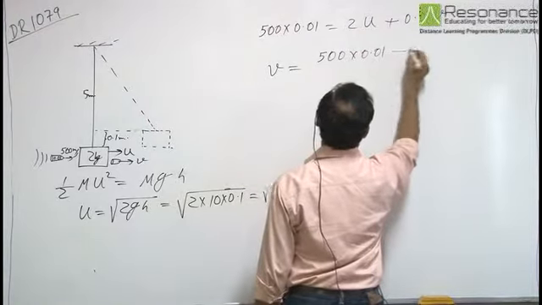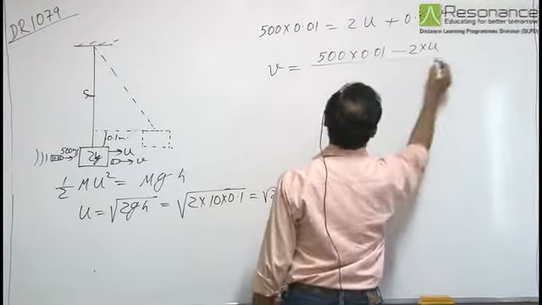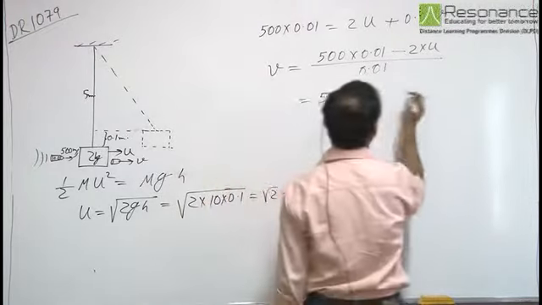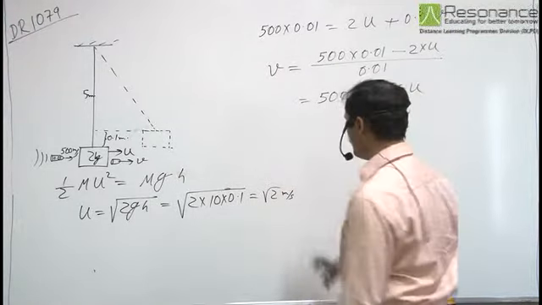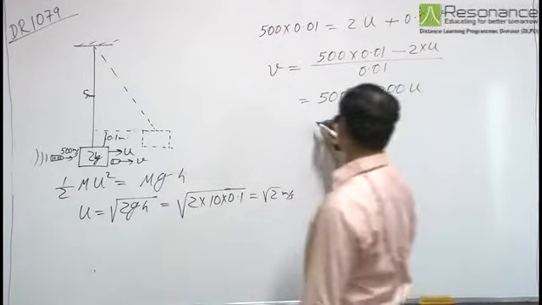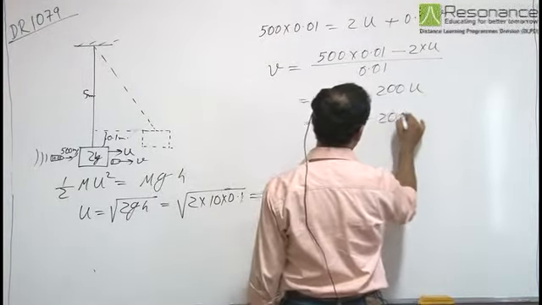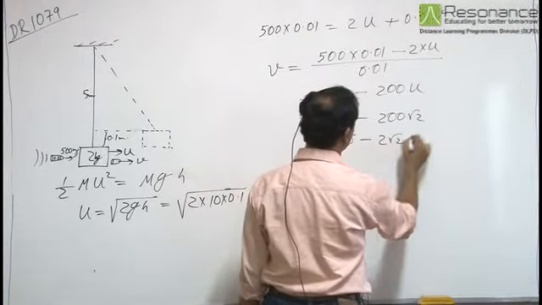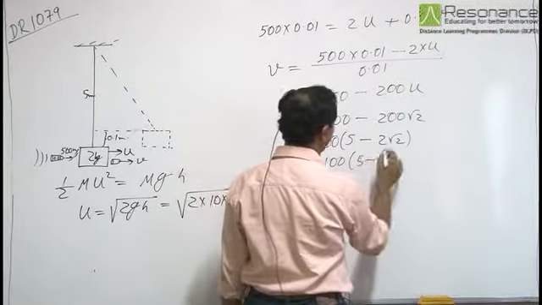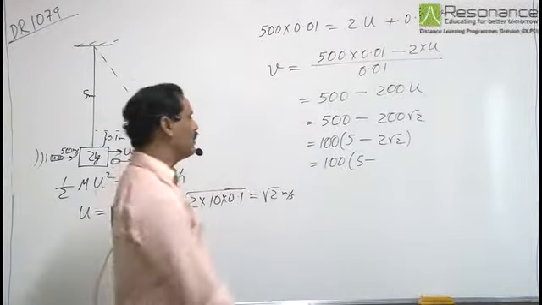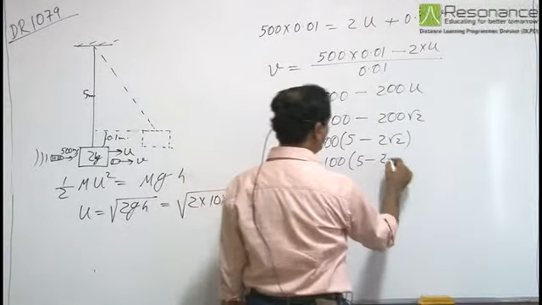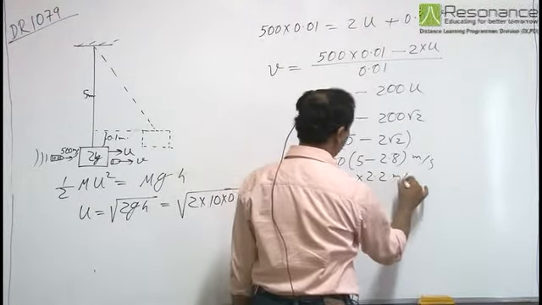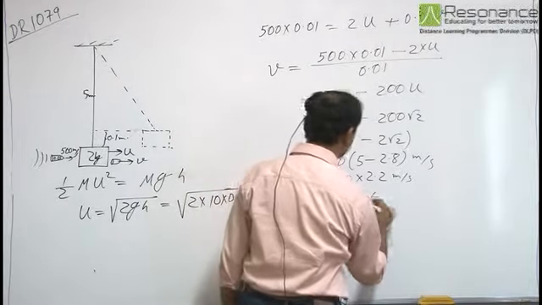So from here we have v equal to (500 into 0.01 minus 2u) by 0.01, or that is equal to 500 minus 200u. u we have already found to be root 2, so it is 500 minus 200 root 2, or it can be written as 100 into (5 minus 2 root 2), or 100 into (5 minus root 2 is nothing but 1.4, so 1.4 into 2, that is 2.8), or that is 100 into 2.2 meter per second, or 220 meter per second.